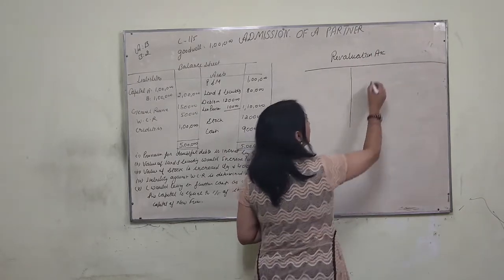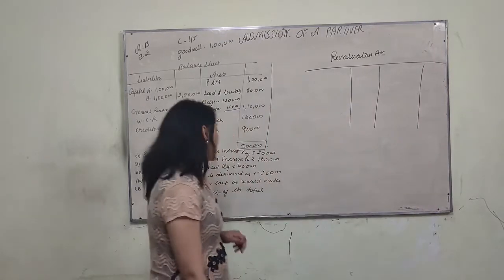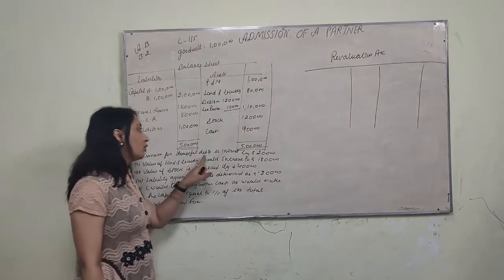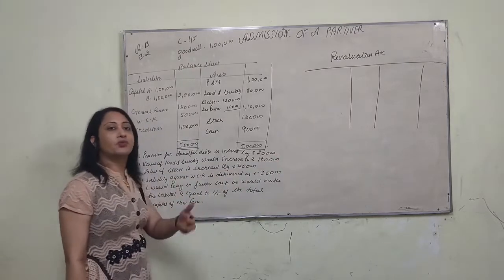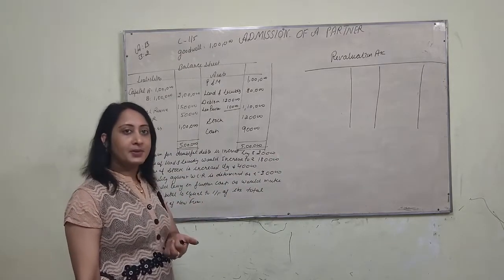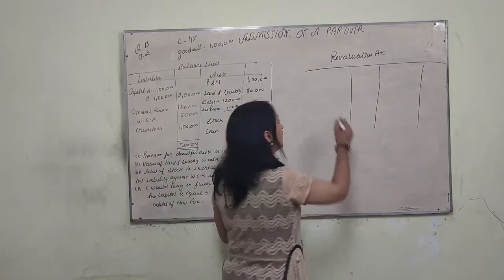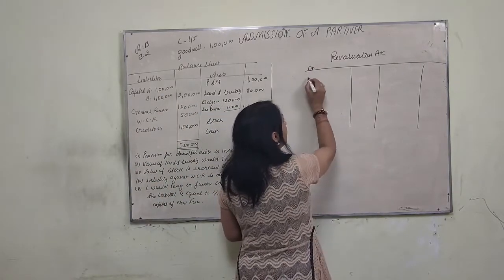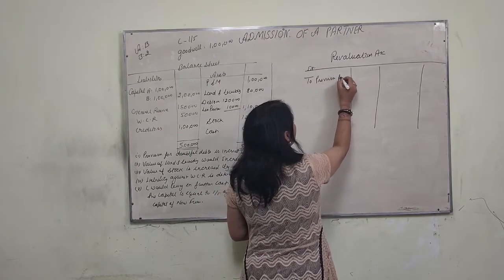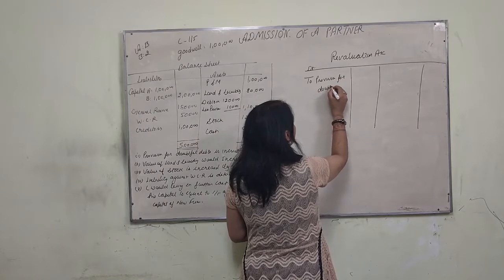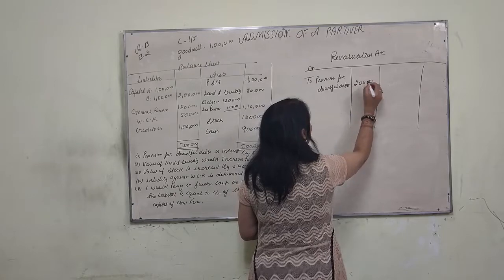Revaluation account is prepared when there are changes in assets and reassessment of liabilities. First, provision for doubtful debts is increased by rupees 20,000. It means the provision, which for us is a liability, has been increased by rupees 20,000. Increase in liability will be shown on the debit side: provision for doubtful debts rupees 20,000.